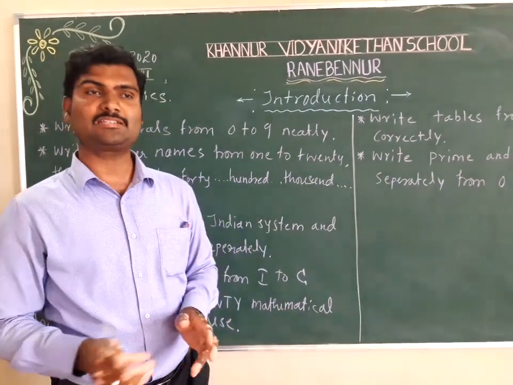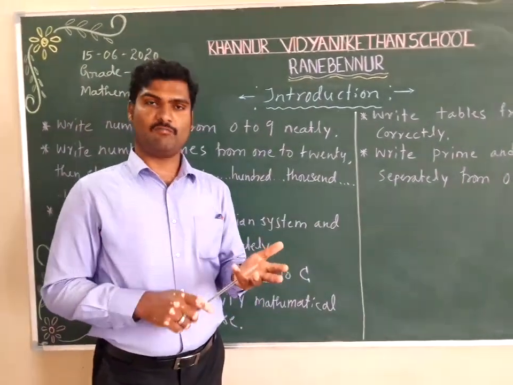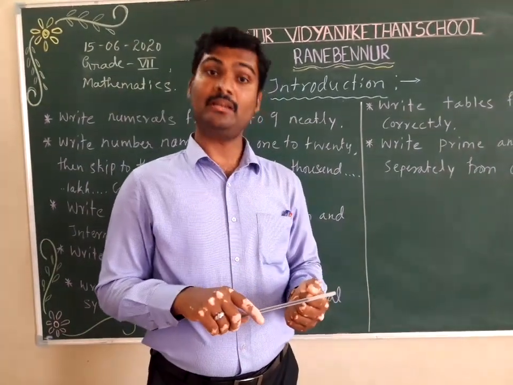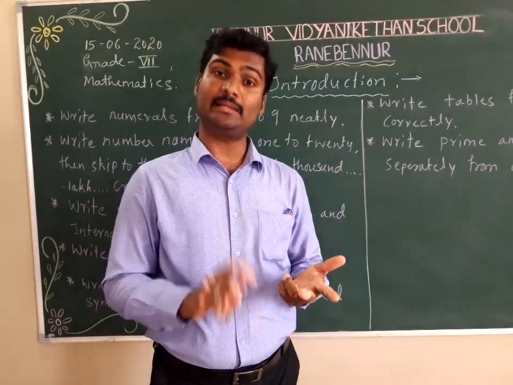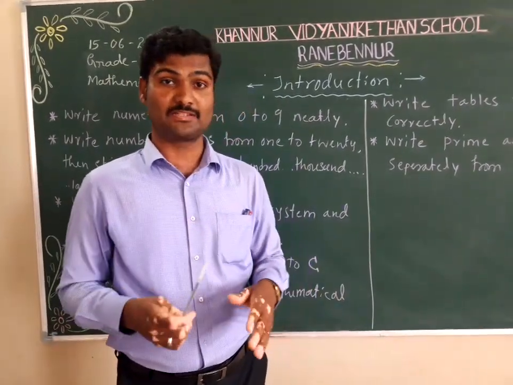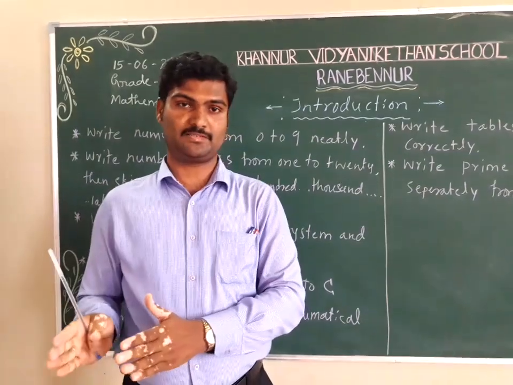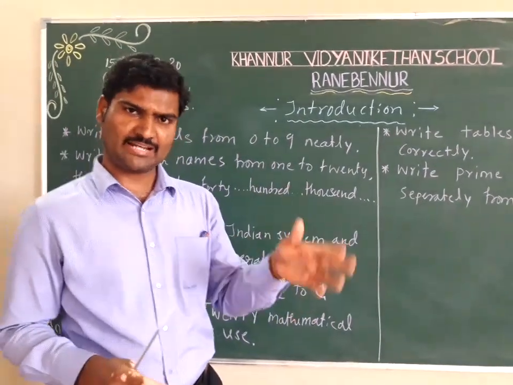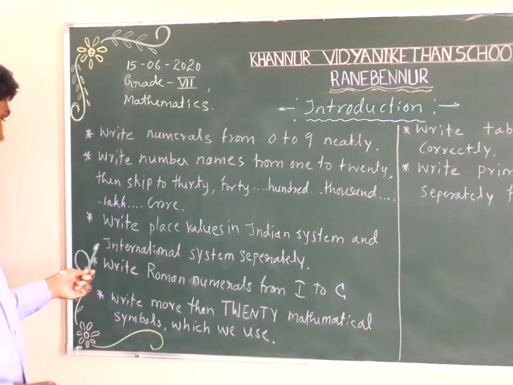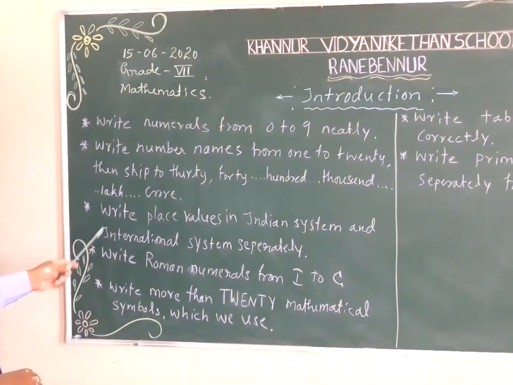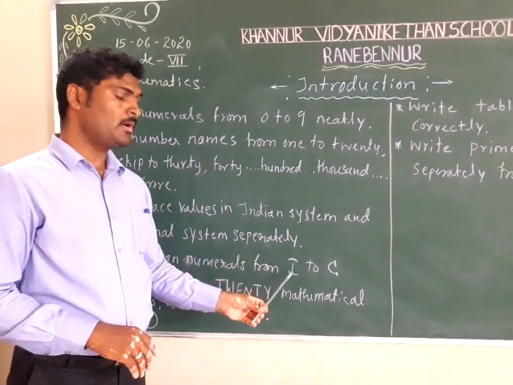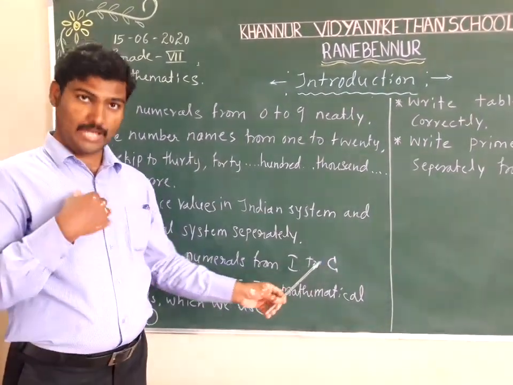Next, in the international system, the same thing: ones, tens, hundreds, thousand, 10,000, 100,000, million, 10 million, 100 million, billion, 10 billion, 100 billion, like this. It is to be written in one place. The rest of the studies we can take up later. Then next we go to one more: write Roman numerals from I to C.